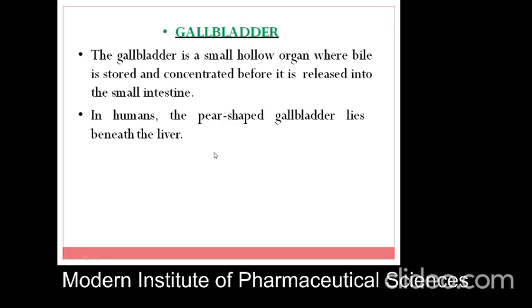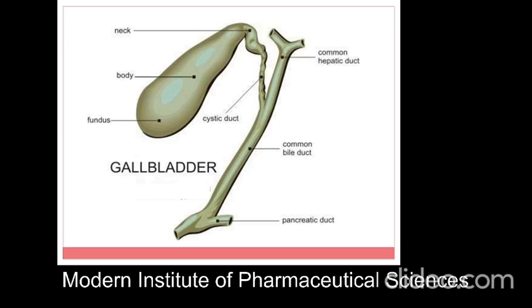What is the gallbladder? The gallbladder is a small hollow organ where bile is stored and concentrated before it is released into the small intestine. It is mainly used for bile juice. In humans, the pear-shaped gallbladder lies beneath the liver. The gallbladder is found in three parts: neck, body and fundus.